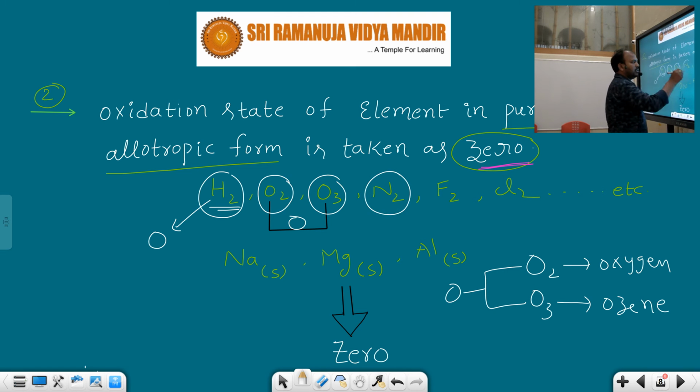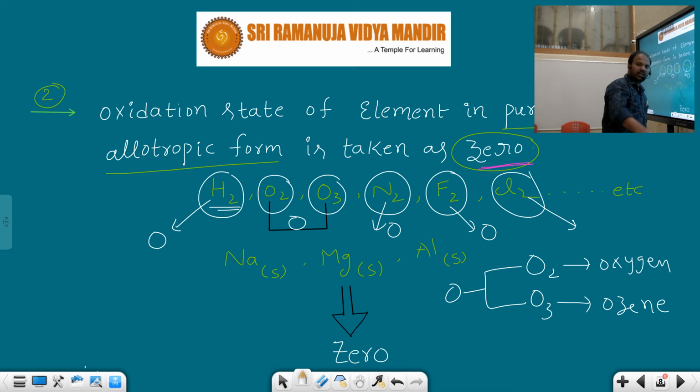After that, nitrogen, it is in elemental form. That's why its oxidation state is considered as 0. Fluorine is present in elemental form. That's why oxidation state is 0. Chlorine gas in elemental form, we call it Cl2, which is present in the air in Cl2 form. This is considered as oxidation state 0.